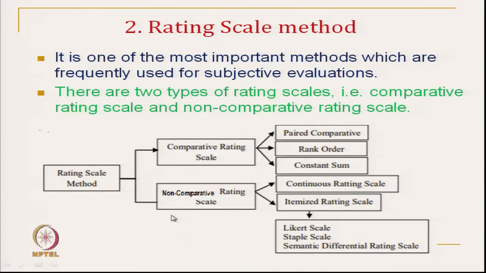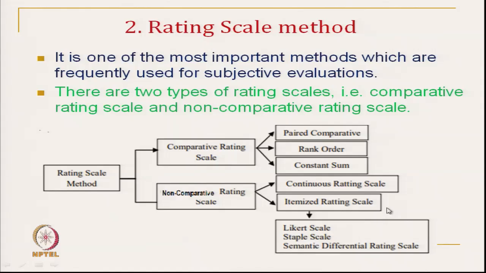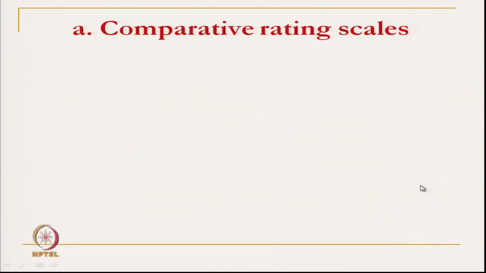So, the non-comparative scale is a continuous rating. On a continuous scale we can just use a particular value. And the non-comparative itemized rating scale is again subdivided into 3 types: one is the Likert scale, the staple scale and the semantic differential rating scale. We will discuss these one by one.